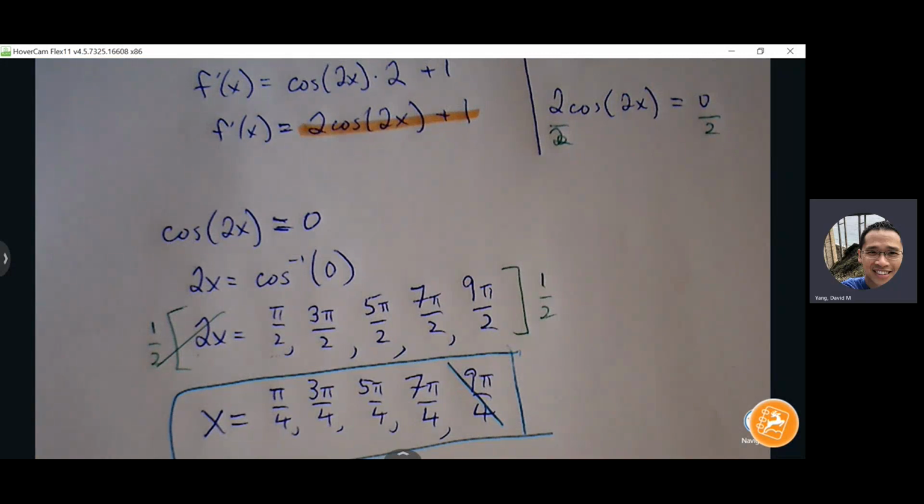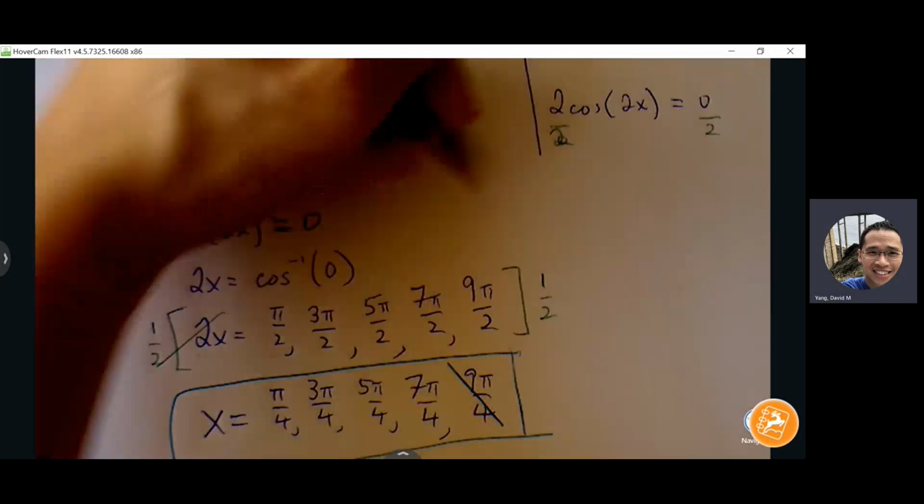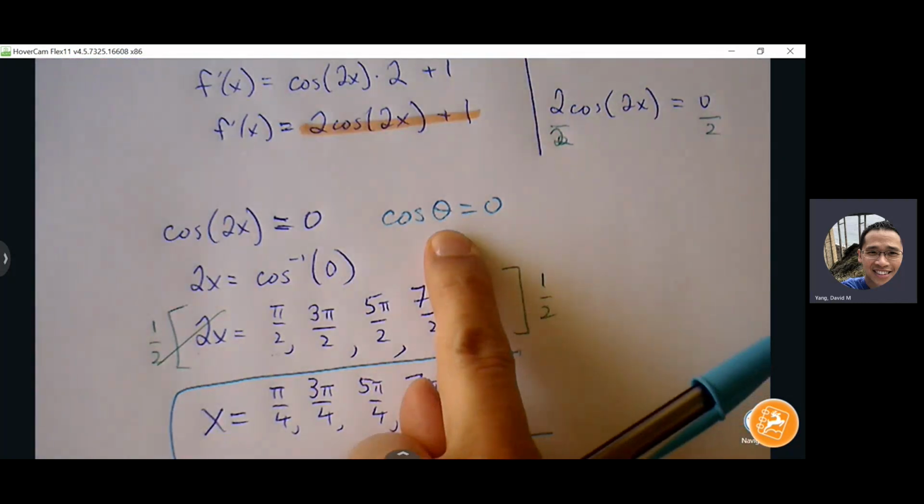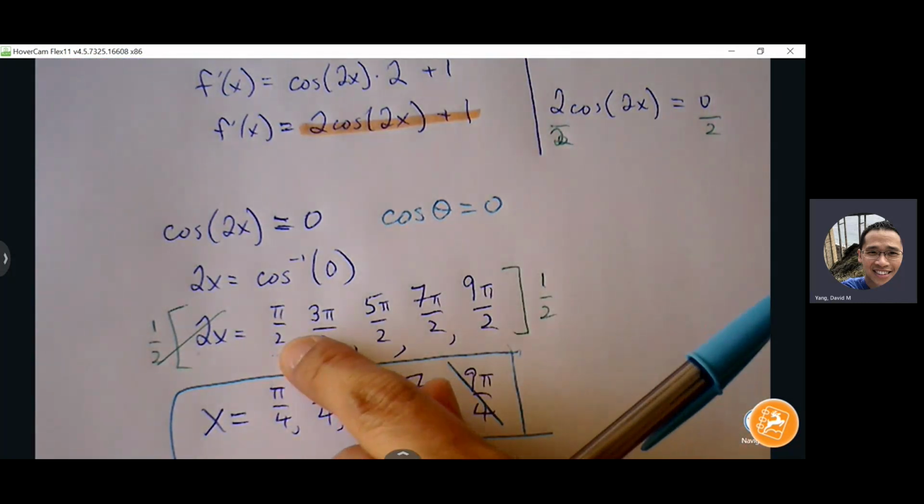Okay, I want to review the Mean Value Theorem. That will show up on the test. So I want to make sure those steps are still clear to you guys. Okay, any questions? When we found inverse cosine of 0, is that the same as finding when cosine of theta equals 0? Yeah, and then we know it's pi over 2, and 3 pi over 2.